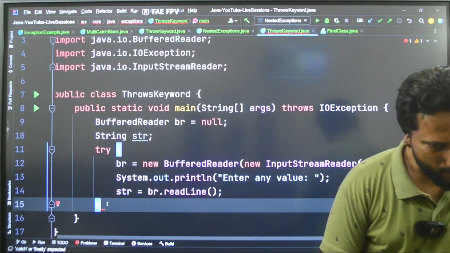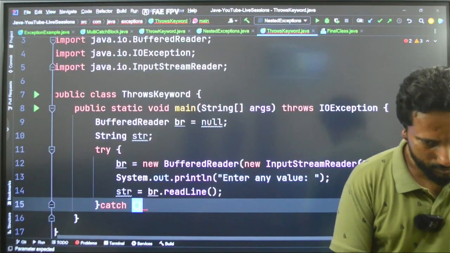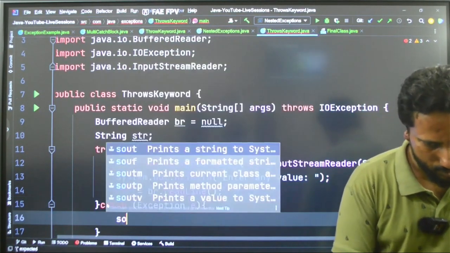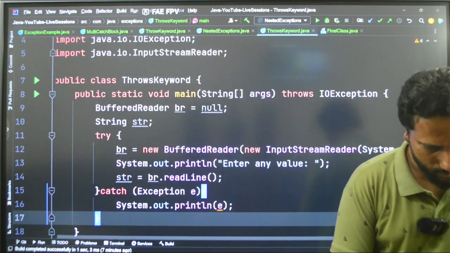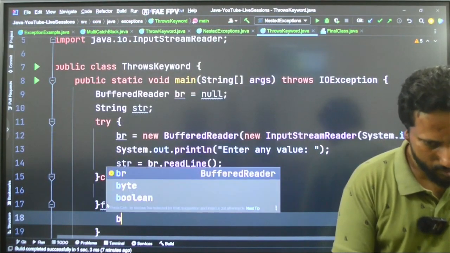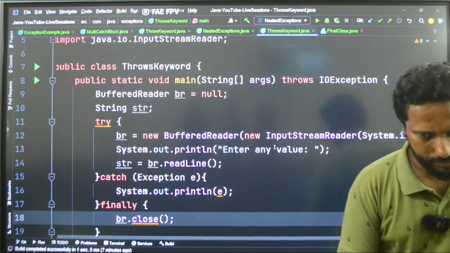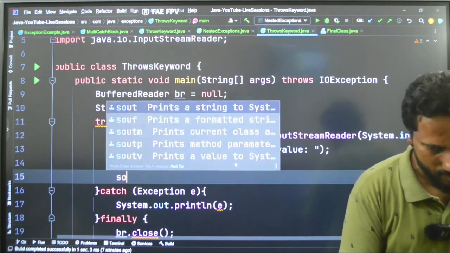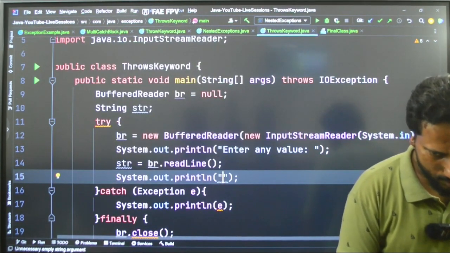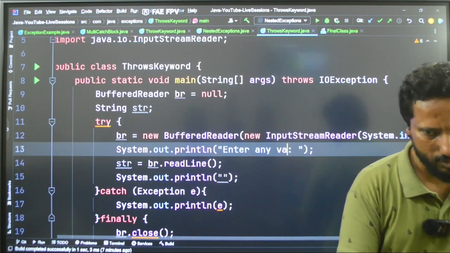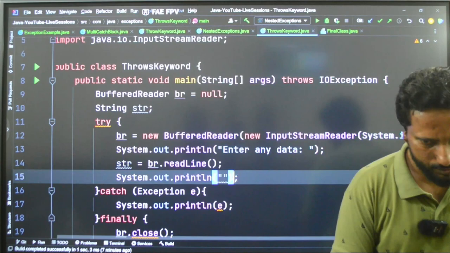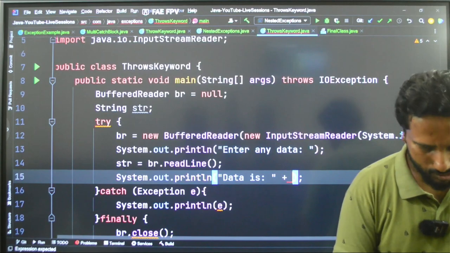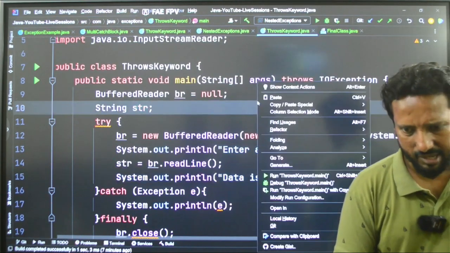Now I will again write down the catch block, and here I will write Exception e and say sout e, and I will say finally br.close. Fine. Let us run this and see what is actually happening. And after reading the line, let me say sout, not value, let me write data to be more efficient, "Data is" plus str. Let us run this and see.